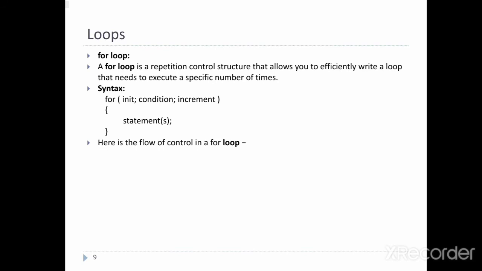The initialization, condition and increment are separated by semicolons.